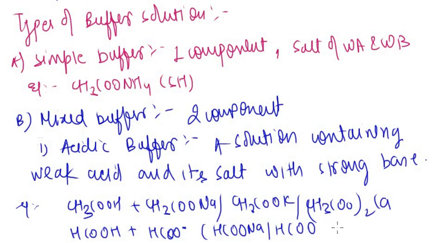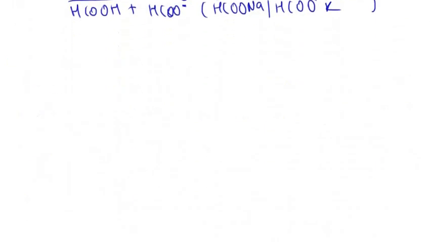Like we have potassium formate, sodium formate. So the first part should be a weak acid and the second part should be its salt with a strong base. So this is known as an acidic buffer. So what are more examples of an acidic buffer?